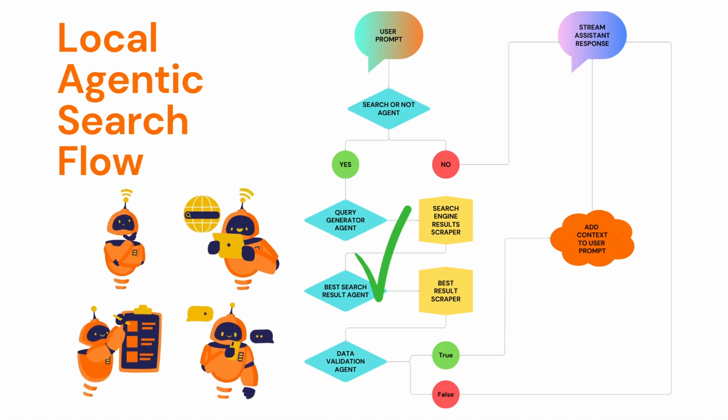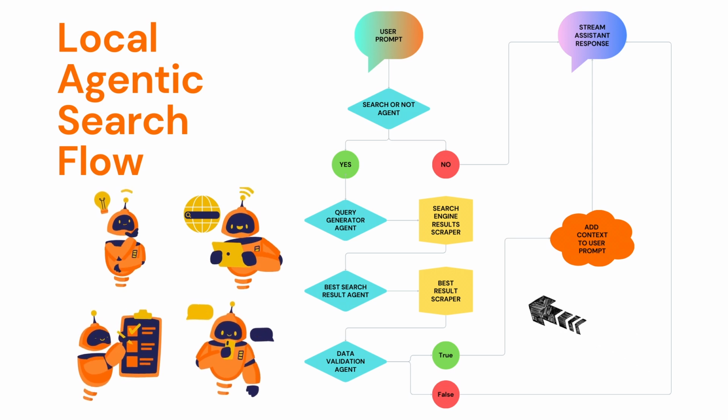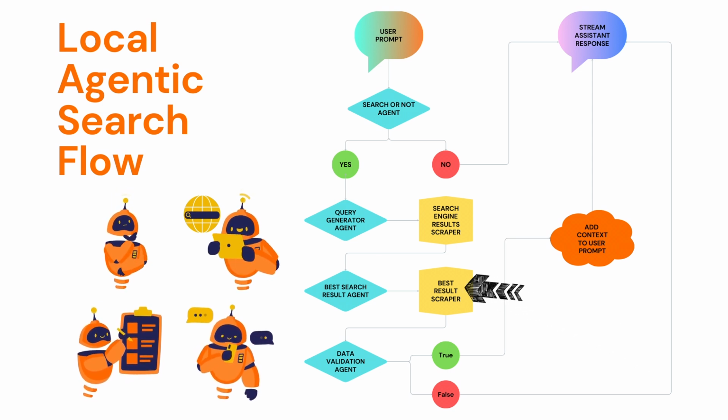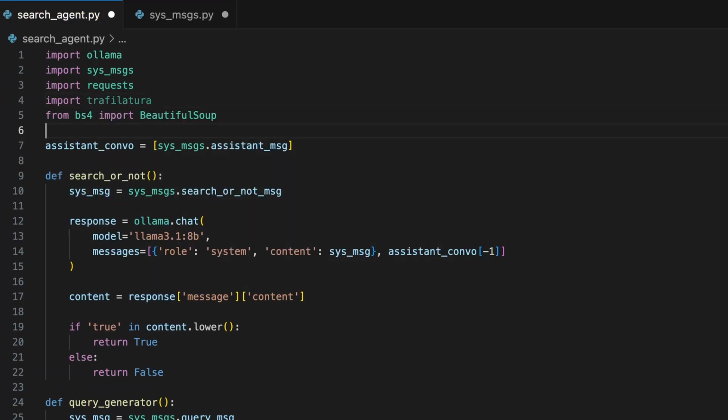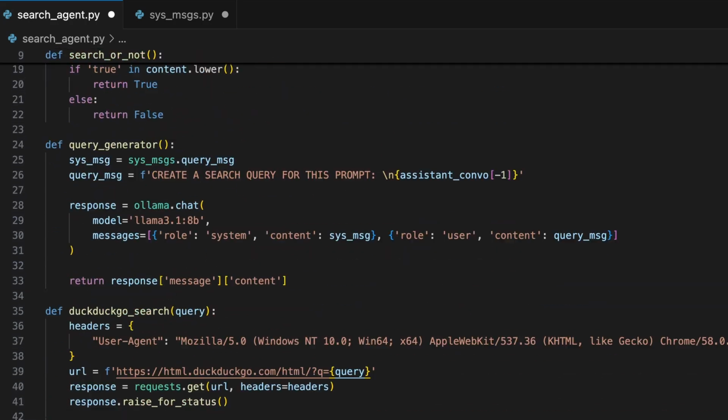With our best search result agent coded, we now need our second worker function to scrape all of the text data from the best search result's web page. In our search agent file, we will need to import Trafilatura. Beautiful Soup is a great library for the simple task of scraping text from a specific site where we will know the exact HTML structure of the page will rarely, if ever, change. But when scraping random search results, the structure of the web page will vary widely, making custom parsing difficult. Trafilatura, on the other hand, was built to automatically extract the main text from any site without manual rules. This way, our AI assistant consistently gets quality context from any web page.